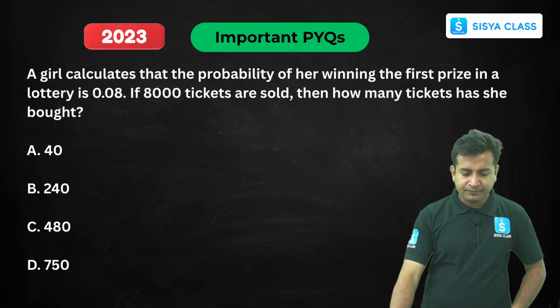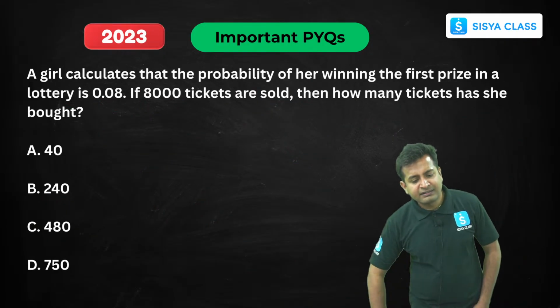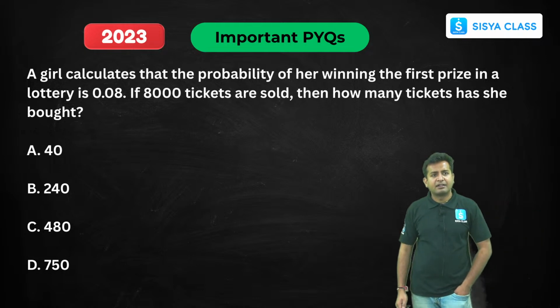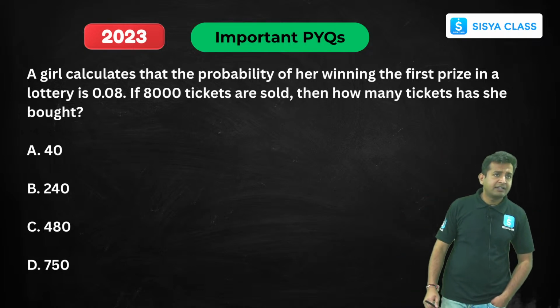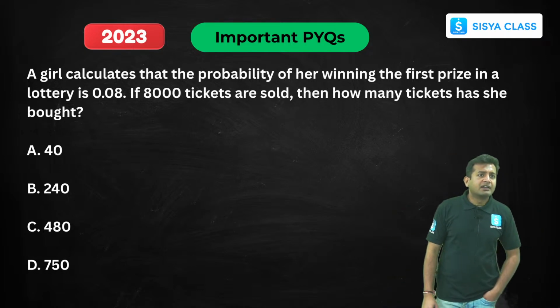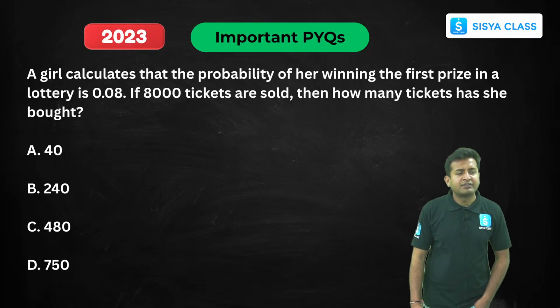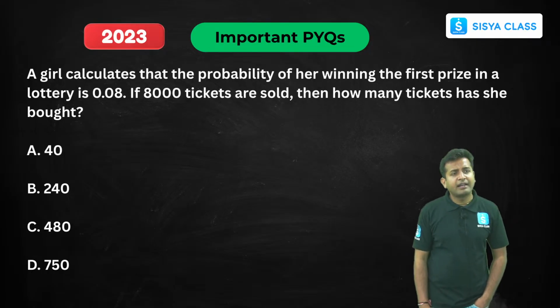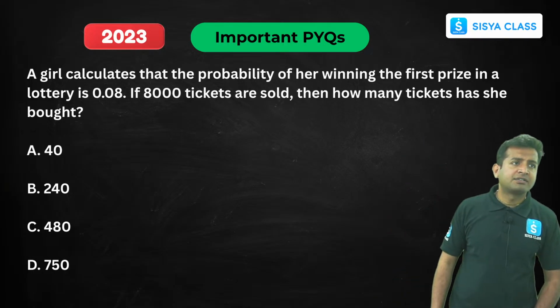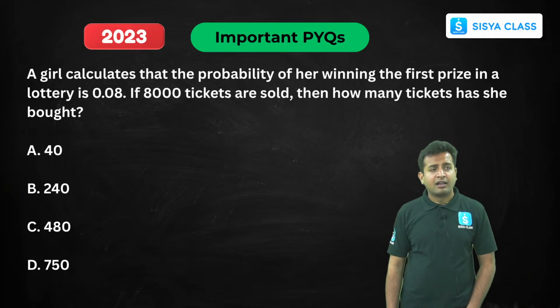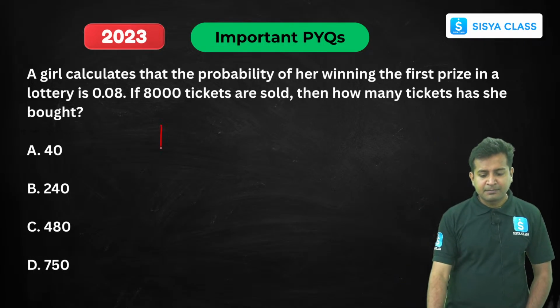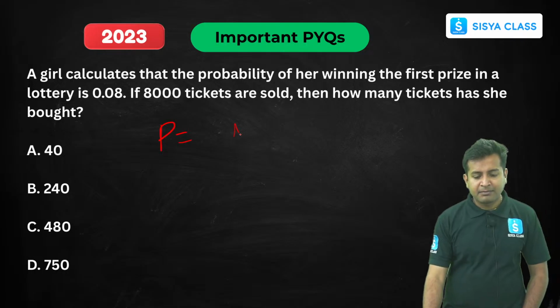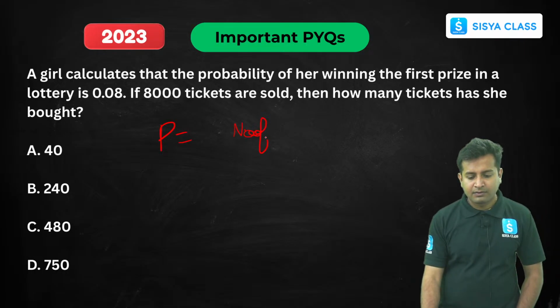Clear? Okay. Now, this is the question which was asked last year. A girl calculates the probability of her winning first prize in a lottery is 0.08. If 8,000 tickets are sold, how many tickets would she have bought? Fine. So they have given us the probability. What is the probability? Number of... one second.